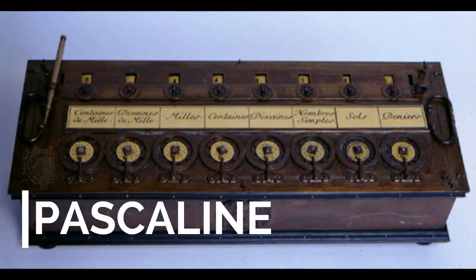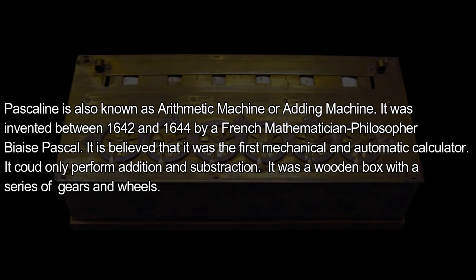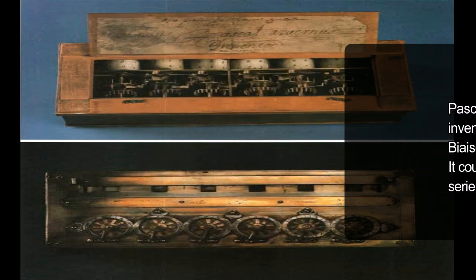The next is Pascaline. Pascaline is also known as arithmetic machine or adding machine. It was invented between 1642 and 1644 by French mathematician and philosopher Blaise Pascal. It is believed that it was the first mechanical and automatic calculator. It could only perform addition and subtraction. It was a wooden box with a series of gears and wheels.